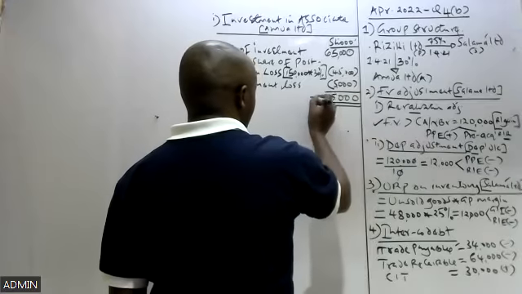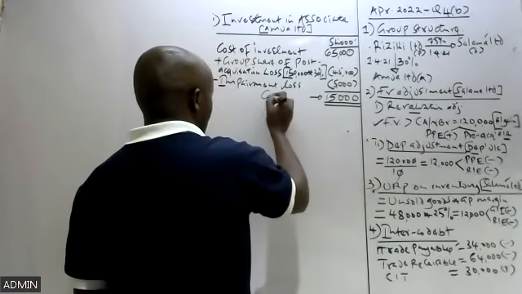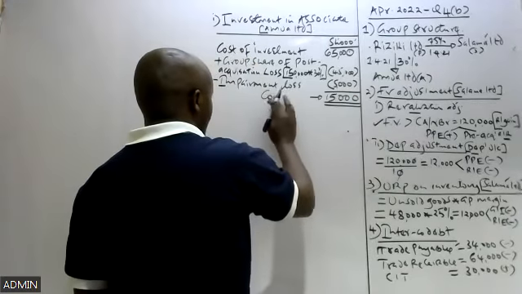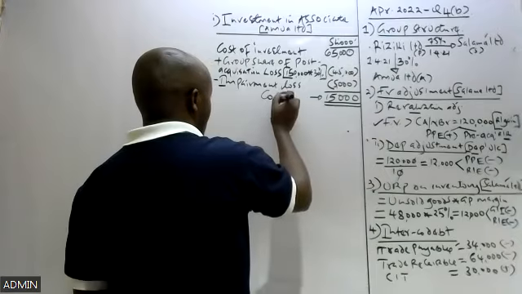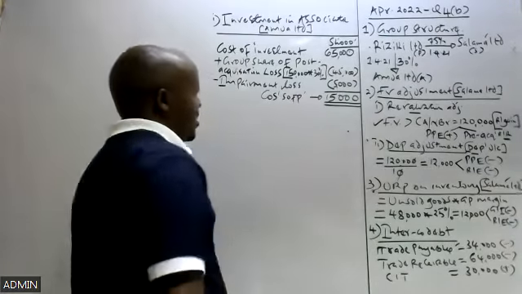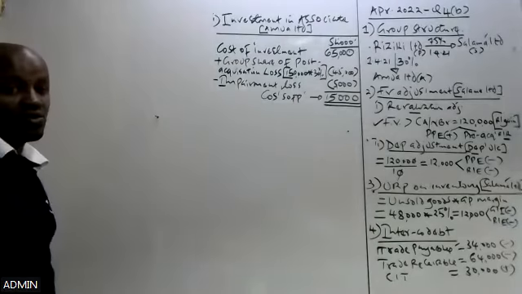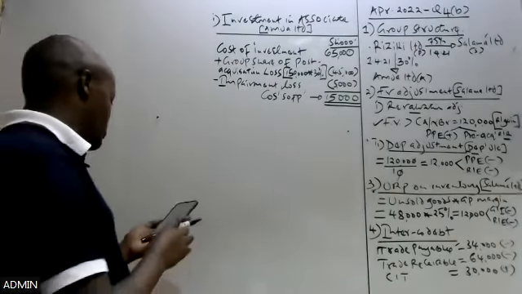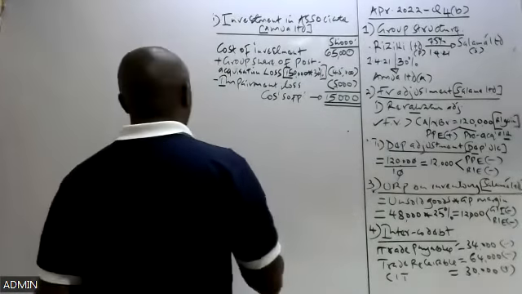That will give us 15. This is what you transfer to the consolidated statement of financial position as far as the associate is concerned. That's what was required in Roman 1. In Roman 2